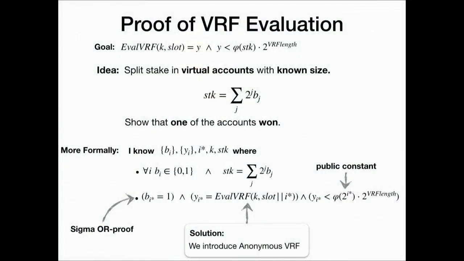In order to solve that, we introduce so-called anonymous VRF. What they do is essentially they allow you to update your public key to generate a new random version of that public key, which we then can use here to create a zero knowledge proof. If you want to know more about this concept, I refer to the paper. So with that in mind, we have now these virtual accounts which allow us to prove that I won the lottery in a more efficient way.